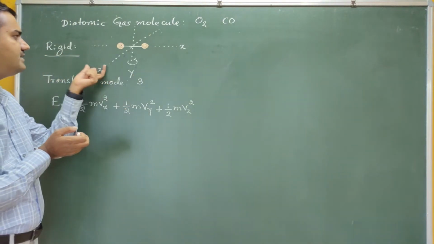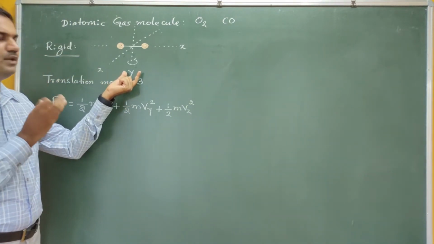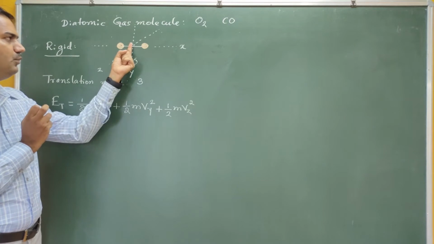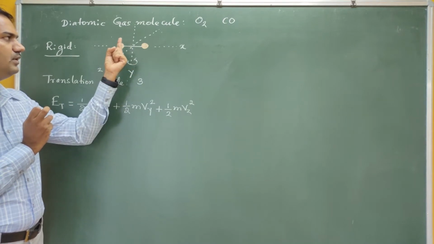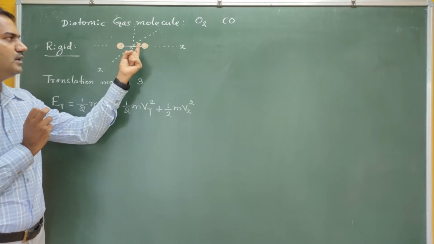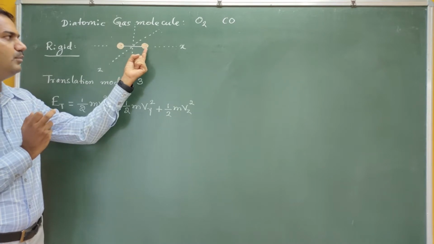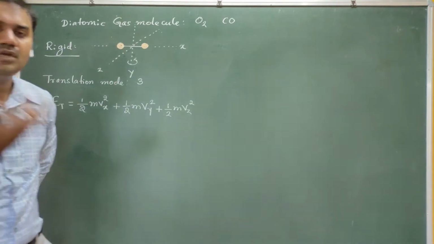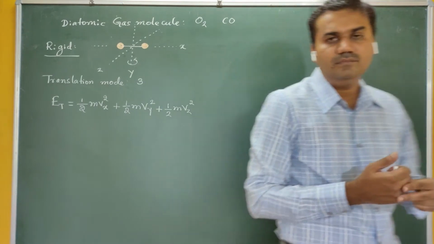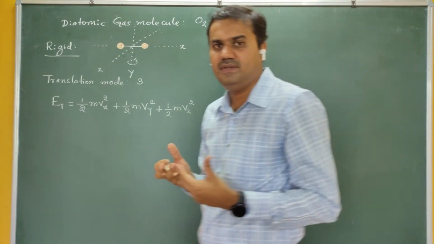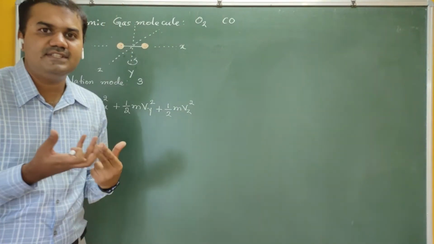Whereas in the case of y and z, if the diatomic molecule rotates about the y-axis, then molecule 1 comes to the position of molecule 2 and molecule 2 comes to the position of molecule 1. Are you getting me? So in that case it has changed.